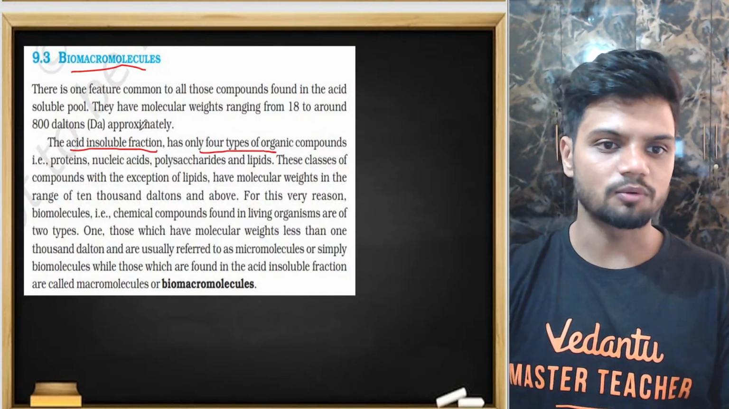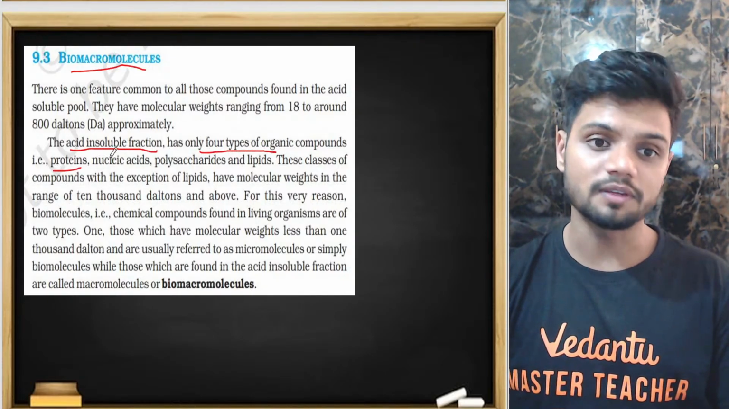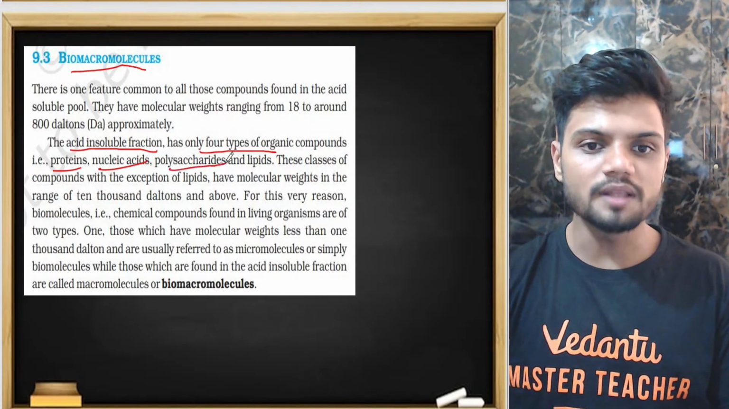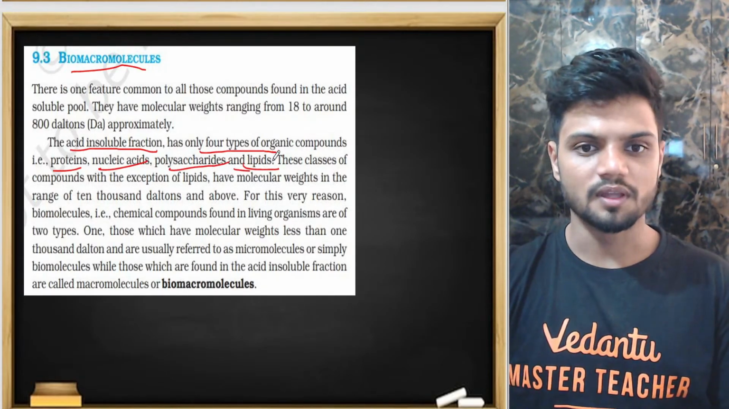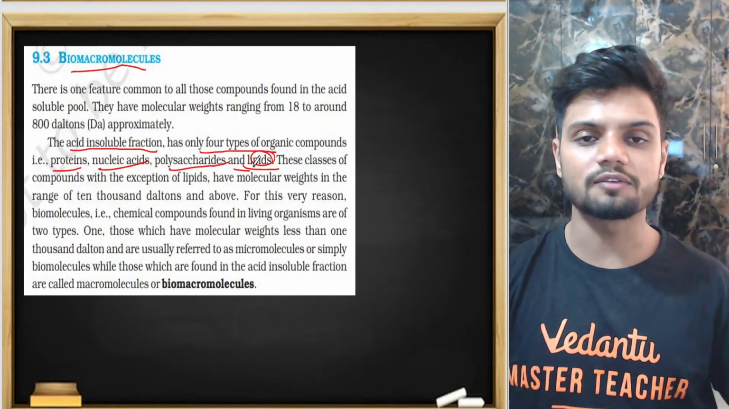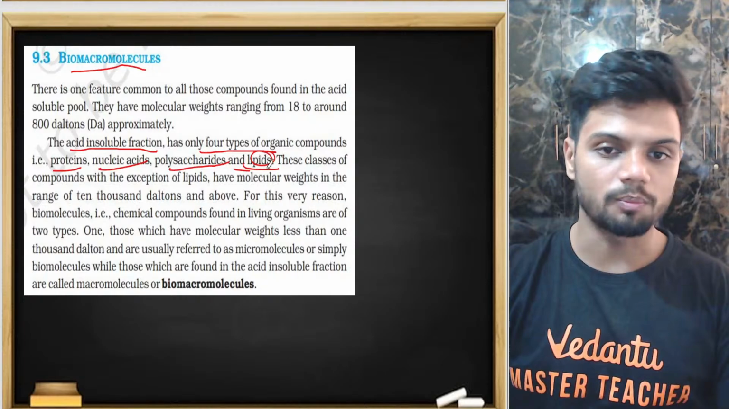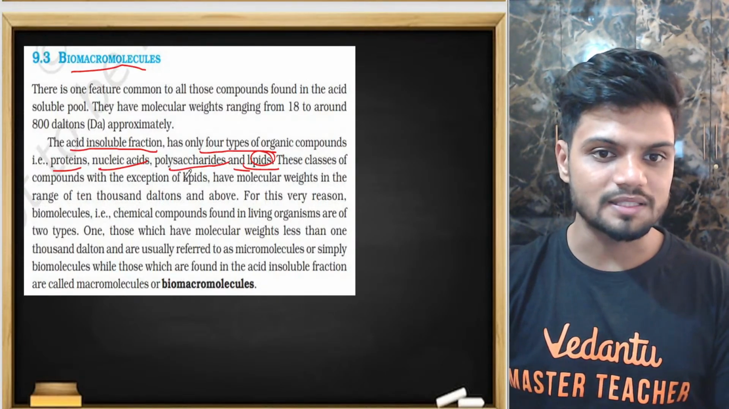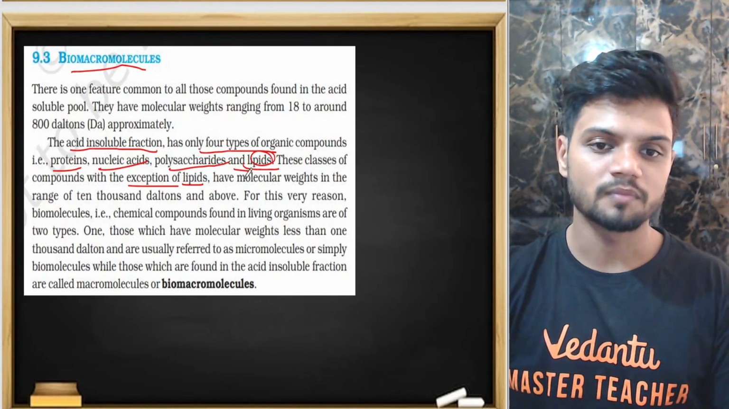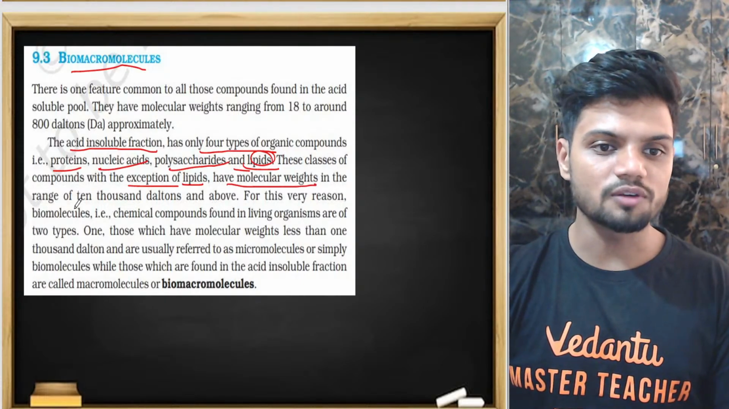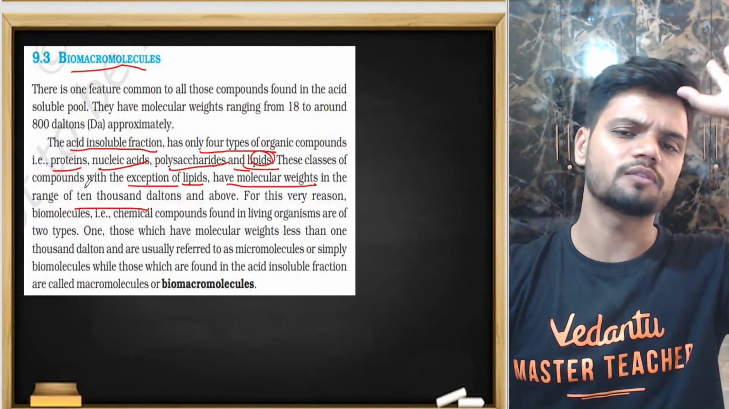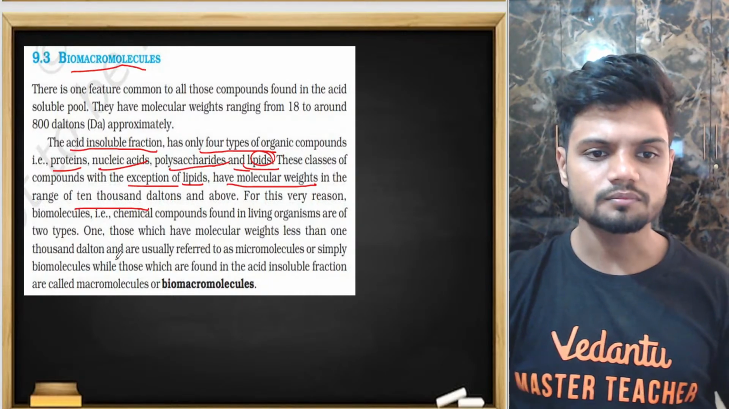Only four types are there: proteins, very heavy; nucleic acids, very heavy; polysaccharides and lipids are also very heavy. Lipids might not be very heavy, but since they form a gang, they are present on the top. These classes of compounds, with the exception of lipids, have molecular weights in the range of tens of thousands of Daltons.